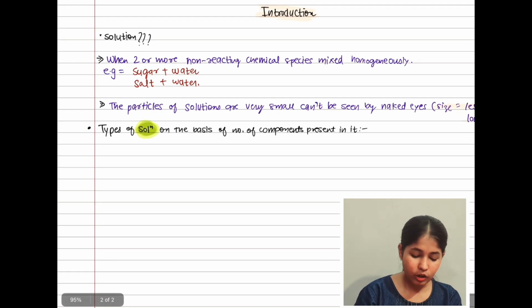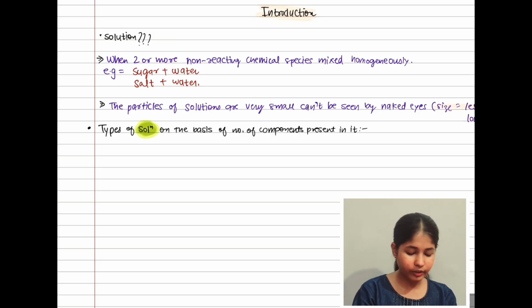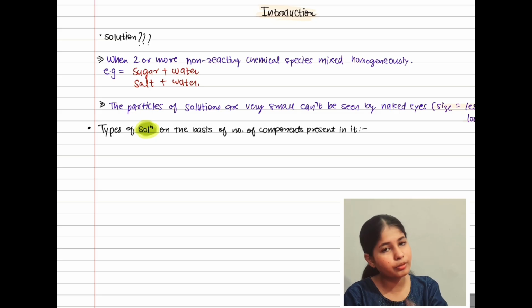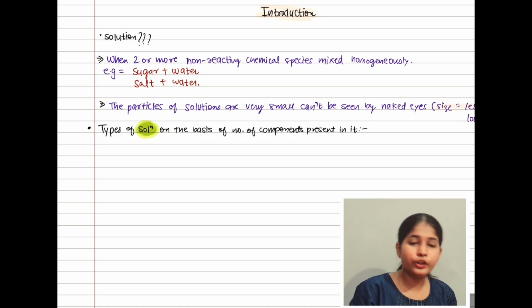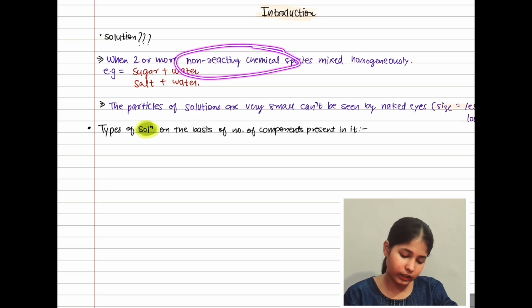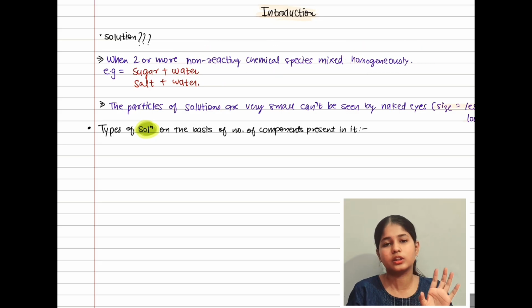What does it mean? Here you can see that a solution can be formed when you mix two things. Solutions can also occur when you add even more than two things. If they are non-reacting chemical species and homogeneous, they will form a solution.